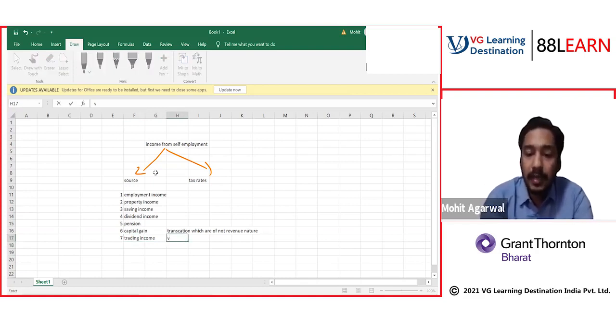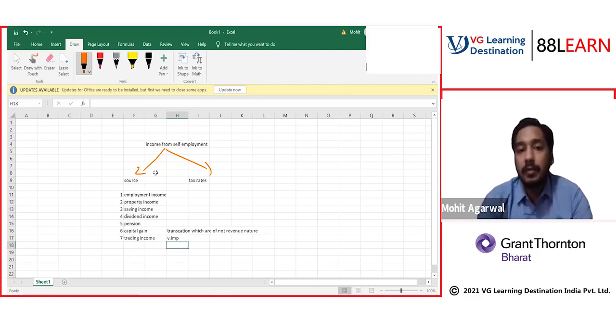Now this topic is very important. This trading income topic is very important, which I'm going to discuss. Till now we have done the discussion of property income. We have yet to discuss employment, savings, dividend, pension, capital gain. And now we are starting trading income.